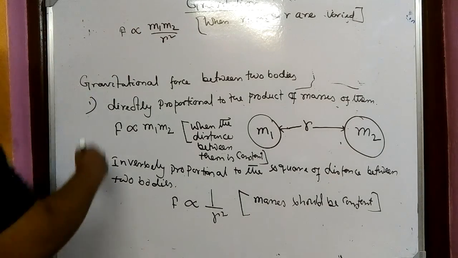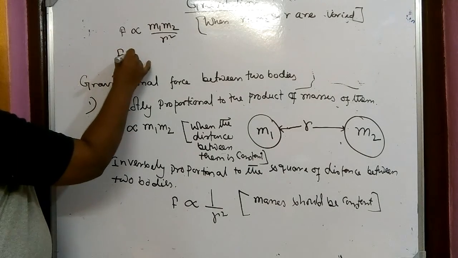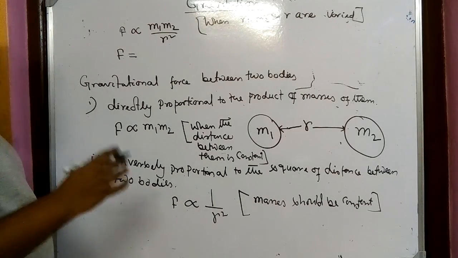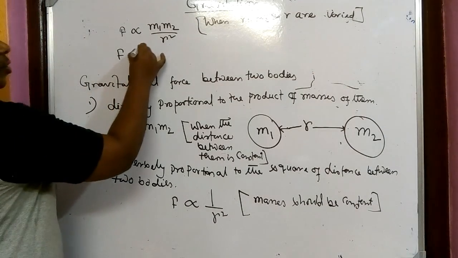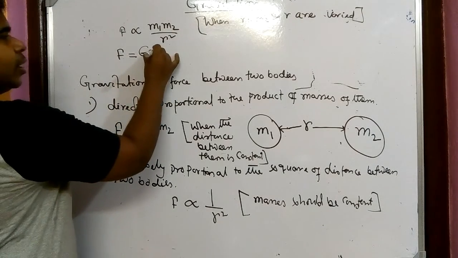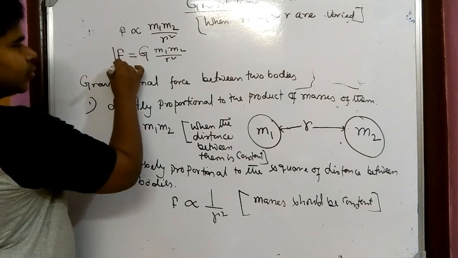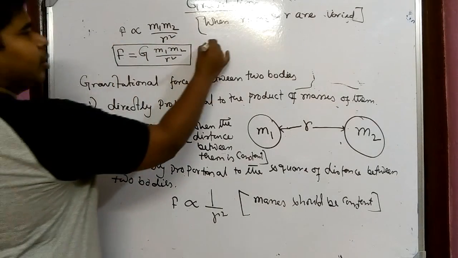Okay, and now if I want to make it an equation, we know from proportionality sign to equation, whenever we have to come, we have to give a constant, and here the constant we have taken is G, m1 m2 by r square. So this G, definitely, what is it?